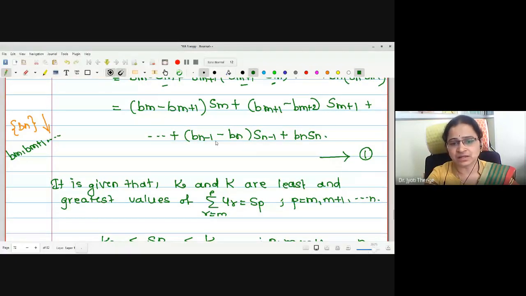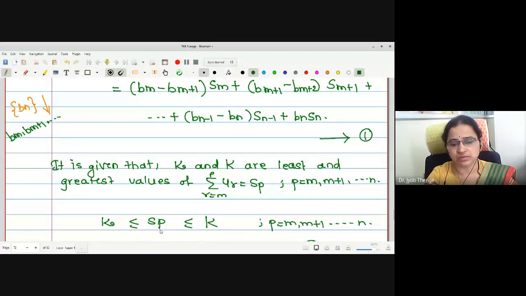Yes, this is non-negative. Therefore, while constructing the right-hand side, we have this inequality with us for Sp. If I put p equals m, what is my statement? Sm lies between small k and capital K. Now, we will multiply this Sm by Bm minus Bm plus 1. This term is non-negative, so there is no effect on the inequality. The first term will be constructed like this. Then we will put p equals m plus 1.